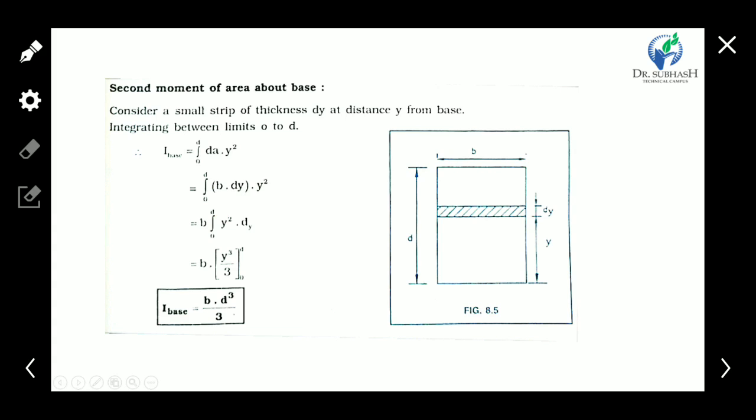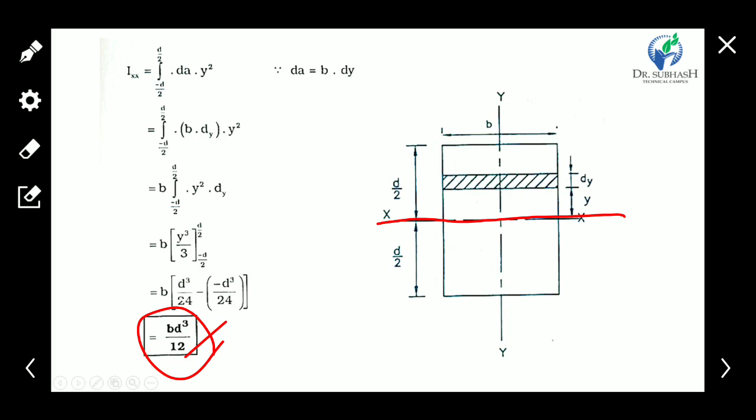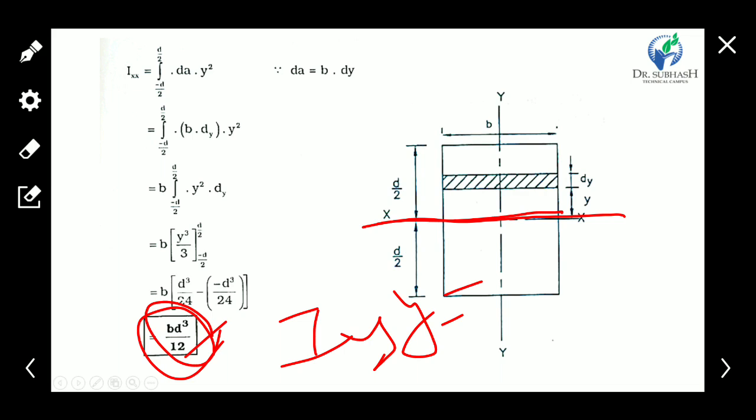So the moment of area for a rectangle about the base is b d cube by 3. The moment of area of a rectangle about the x-axis is b d cube by 12, and the moment of area about the y-axis for the rectangle is d b cube by 12.